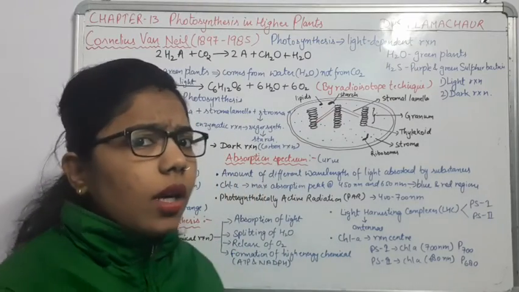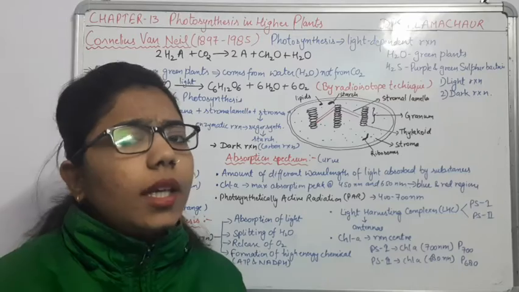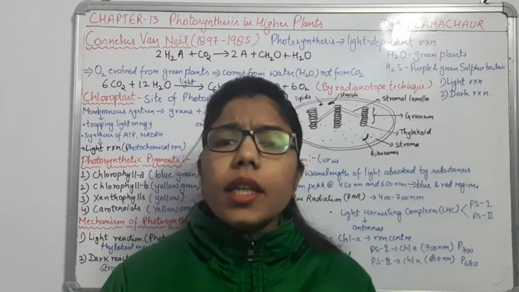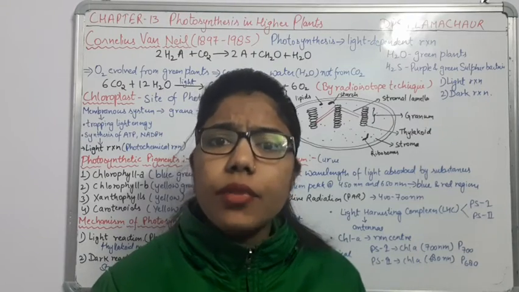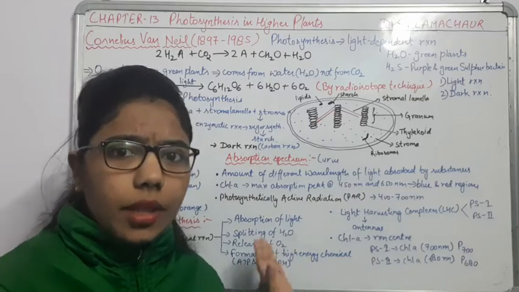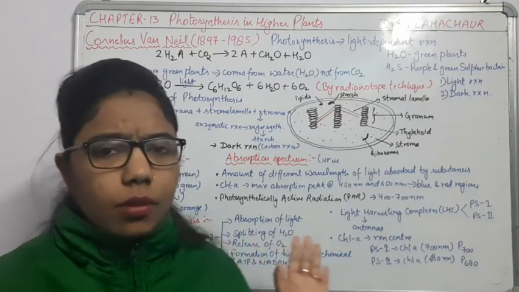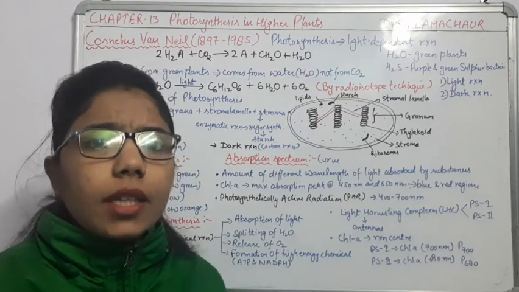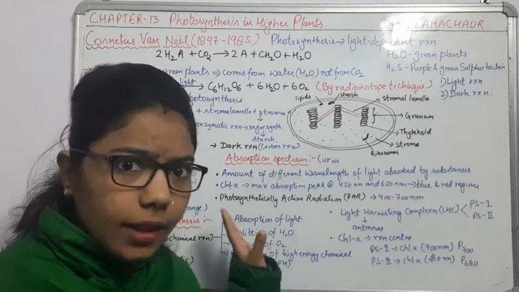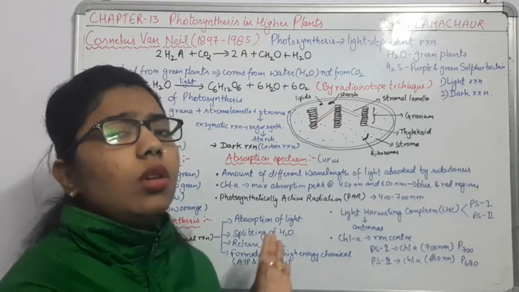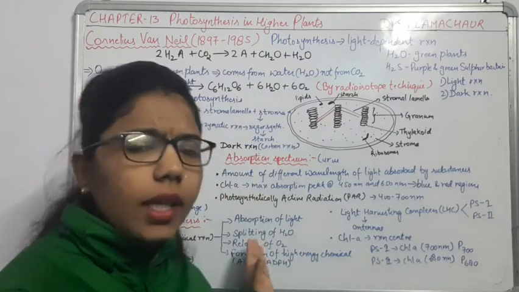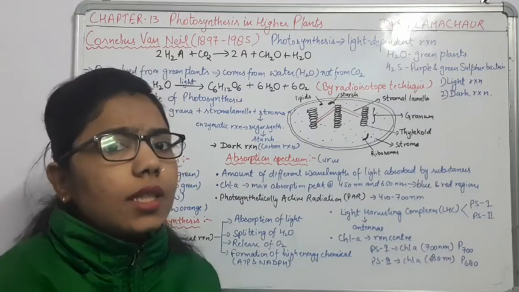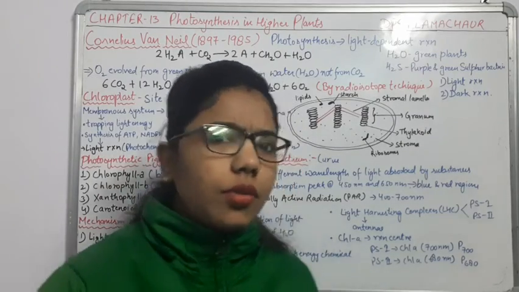Now, a quick summary of photosynthesis. It is an endothermic reaction, because it requires energy. We can also say it is a physio-chemical process in which there are changes from the gaseous state to the aqueous state, and some more changes. In photosynthesis there is a change from inorganic to organic. CO2 is inorganic, and when it converts into the organic one, that is glucose, C6H12O6. This is what we have done till now.